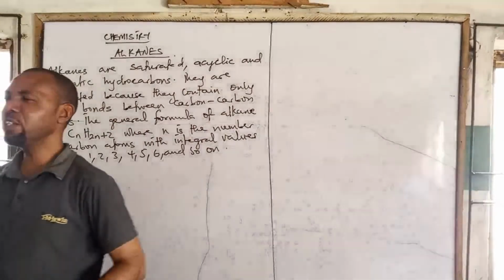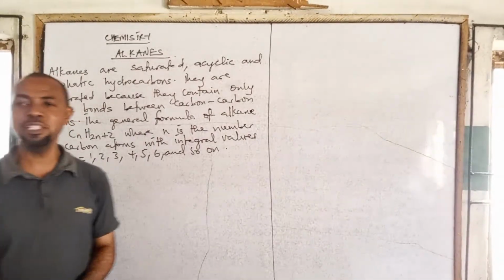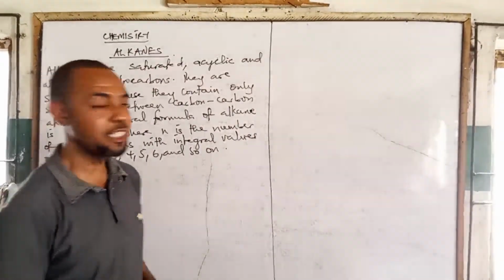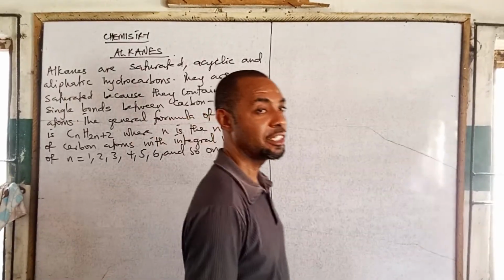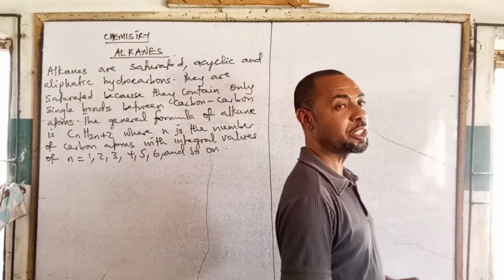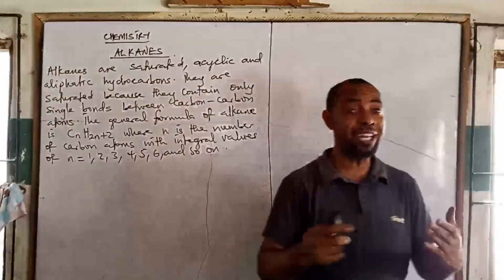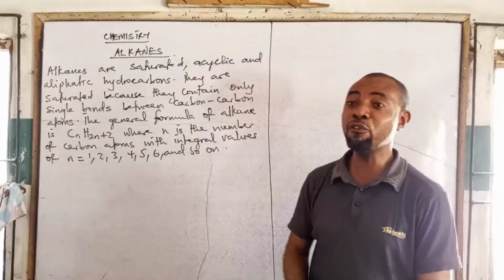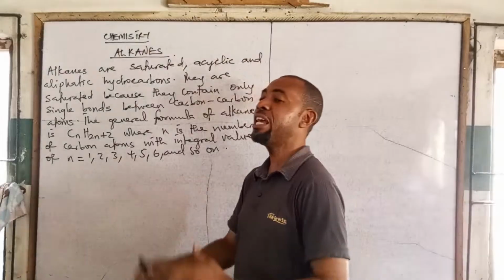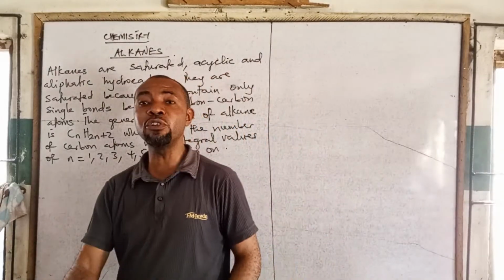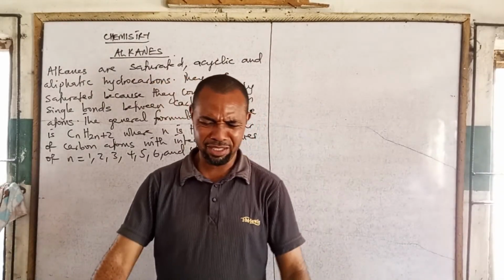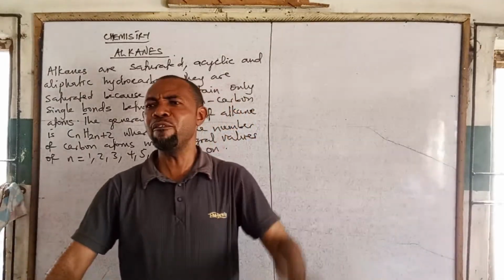That's one of the questions they could ask students: what's the number of hydrogen in alkane? And someone will say, they did not give us the molecular formula of alkane. How are they asking us to find the number of hydrogen? These people are wicked.